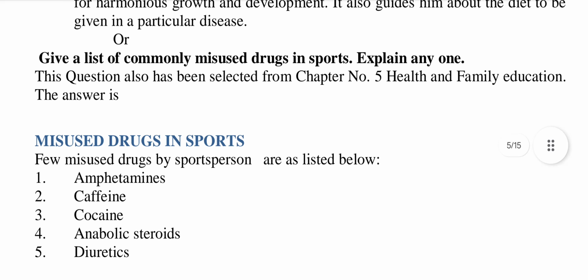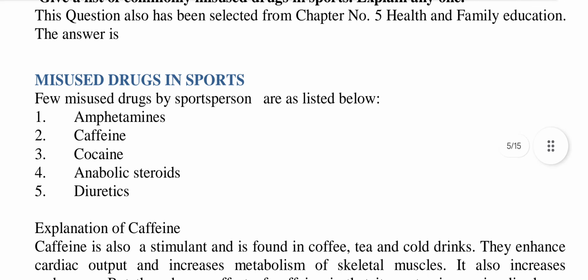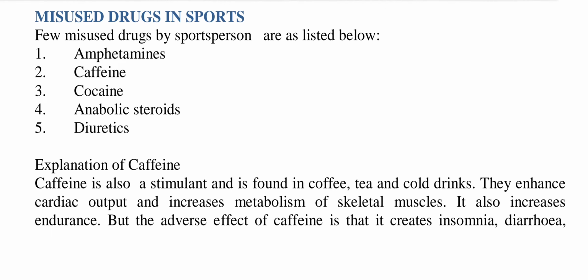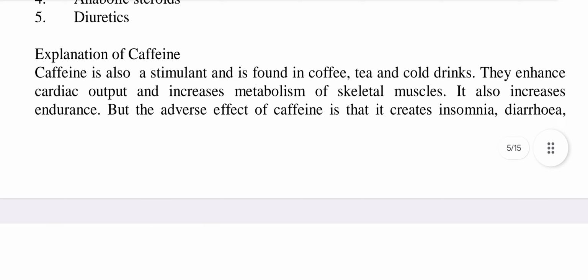Or give a list of commonly misused drugs in sports. Explain any one. This question also has been selected from chapter number 5, Health and Family Education. The answer is misused drugs in sports. Few misused drugs by sportspersons are as listed below. Number 1. Amphetamines. Number 2. Caffeine. 3. Cocaine. 4. Anabolic steroids. 5. Diuretics. Explanation of caffeine.